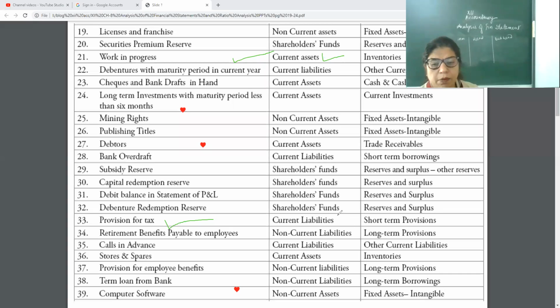You can see the sample paper. Provision for tax is short-term provision because it is to be paid within 1 year and it is current liability. Why it is current liability? Because it is to be paid within 1 year. That's why provision for tax is termed as current liability.